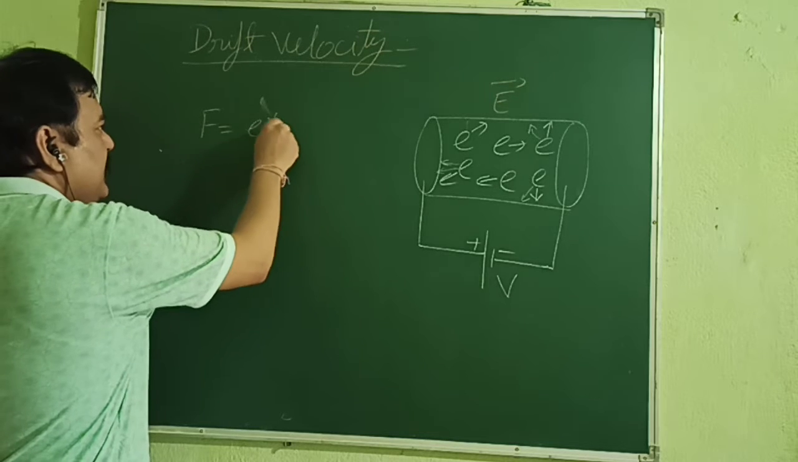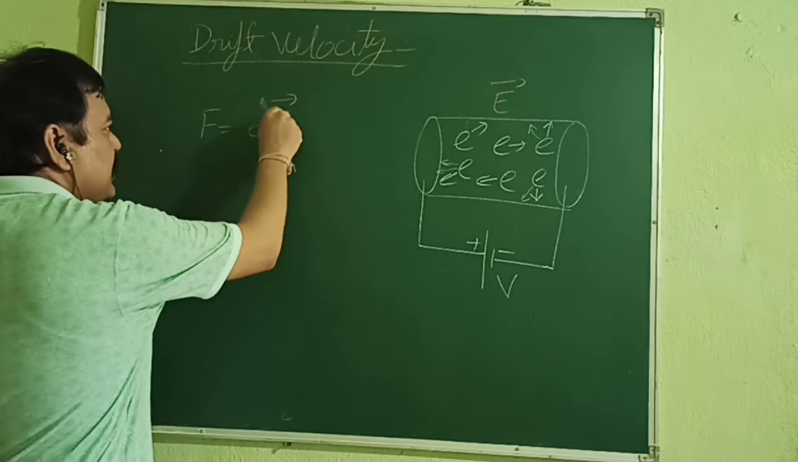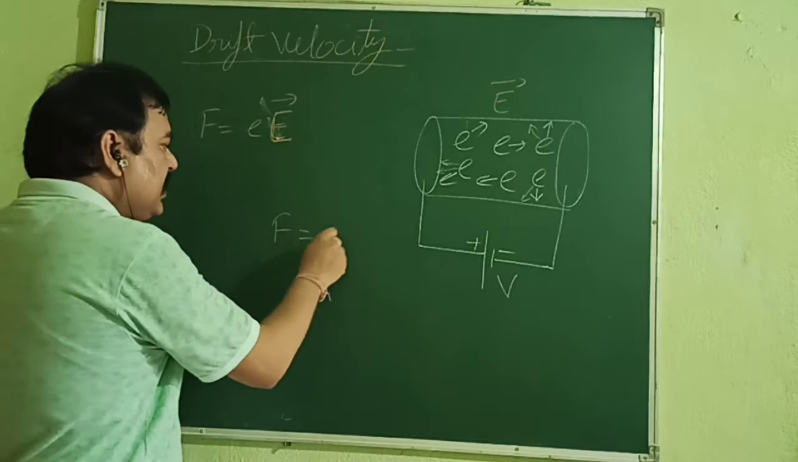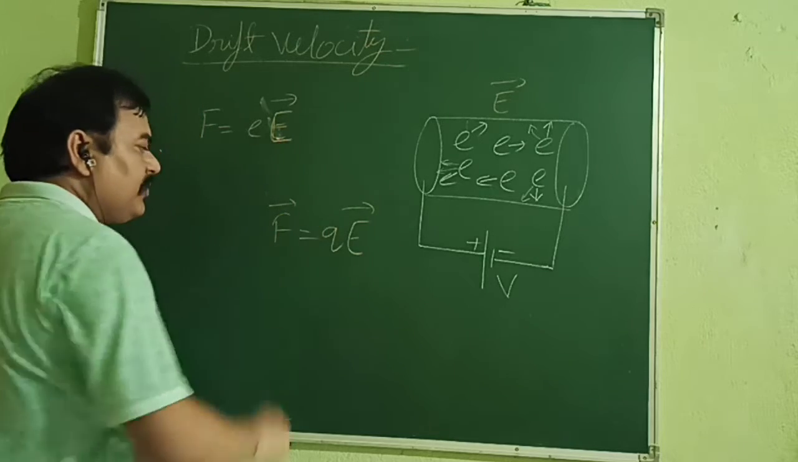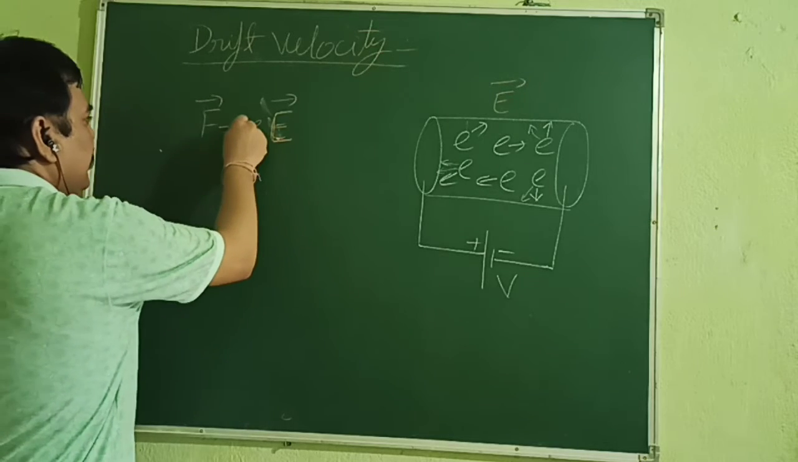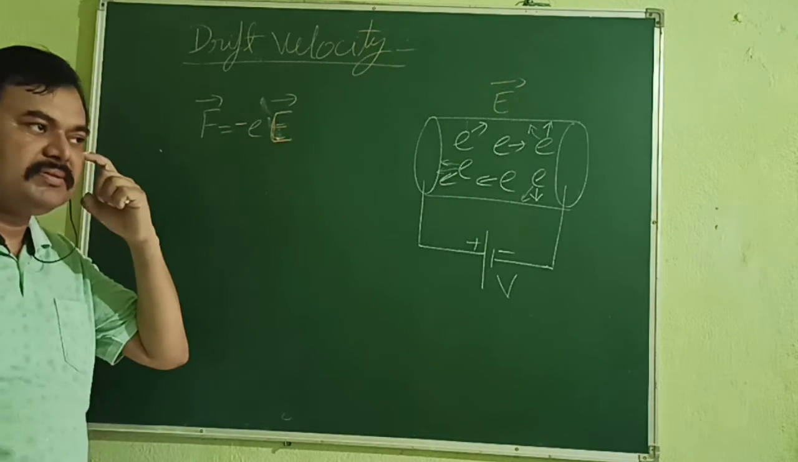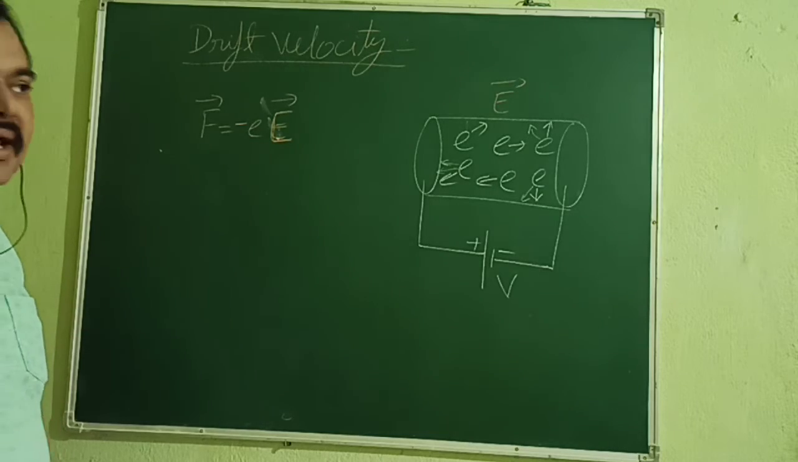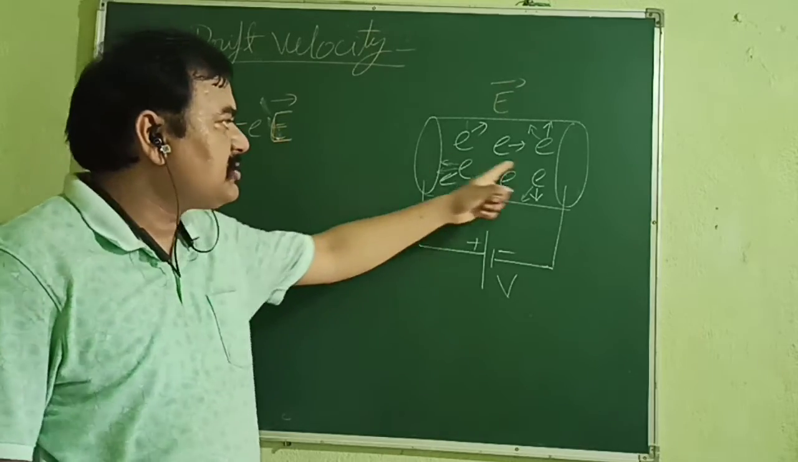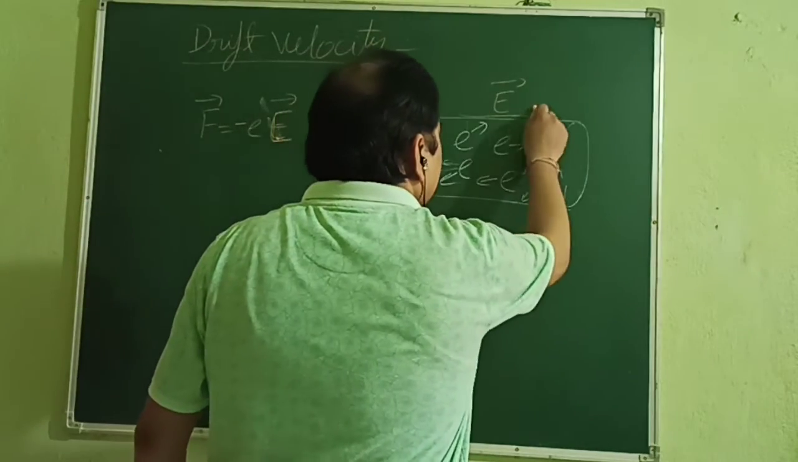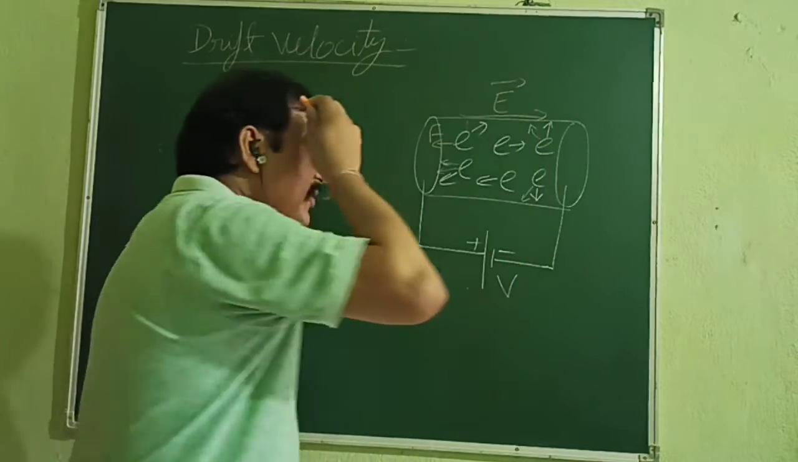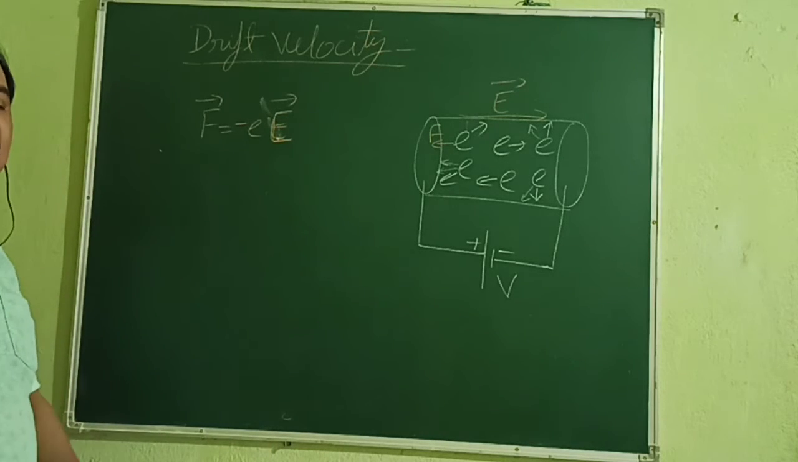Force is e into E, because we know that the electrostatic force acting on a charge Q when placed in an electric field E is Q into E. So here the force will be this much. Here we can put a negative sign. Why? Because the electron will feel a force in the direction opposite to the electric field. The electric field is always from the positive end towards the negative end. So the direction of electric field is this one, but the direction of force on the electron is this one. Both are opposite, that's why we are putting a negative sign.